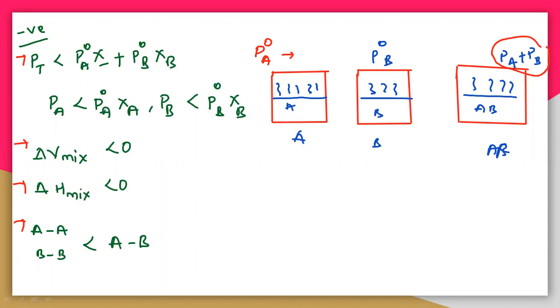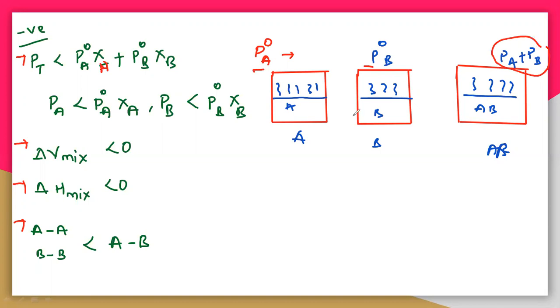Raoult's law gave this particular formula. See here, P total is equal to P naught A zeta A plus P naught B zeta B. Here P naught A and P naught B are nothing but constant values.